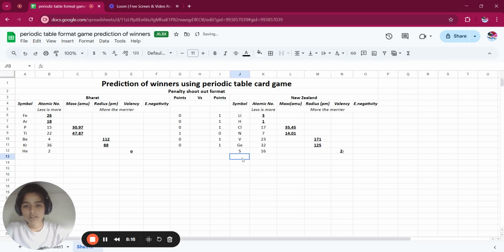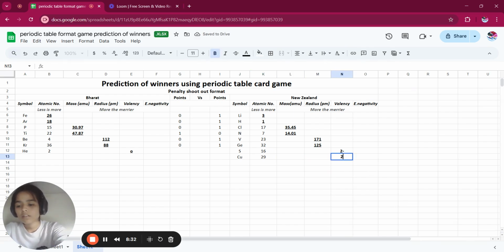Now again New Zealand gets a chance. Copper, Cu 29, valence is 2 plus. Now India gets the chance. Boron 5, 3 plus.